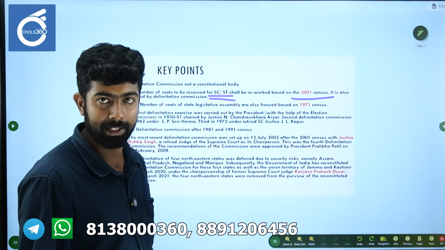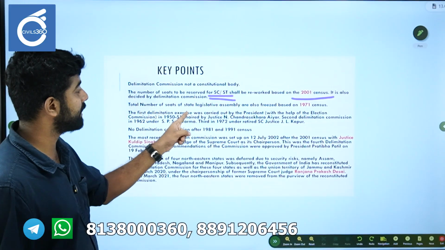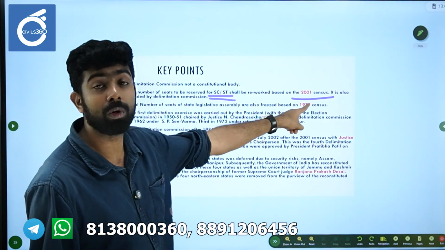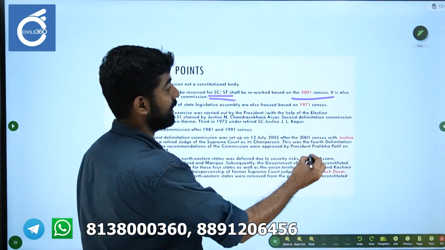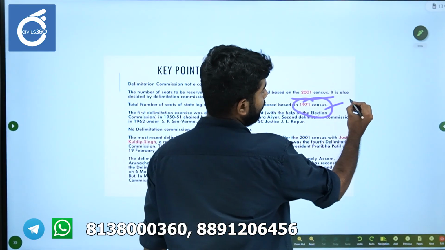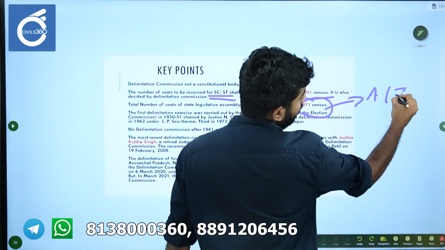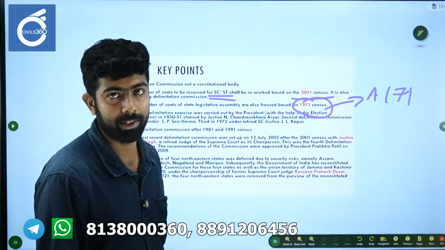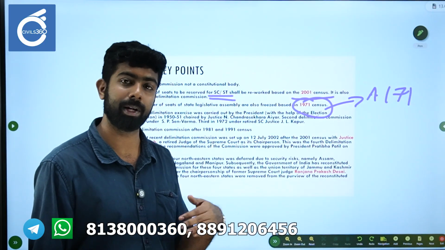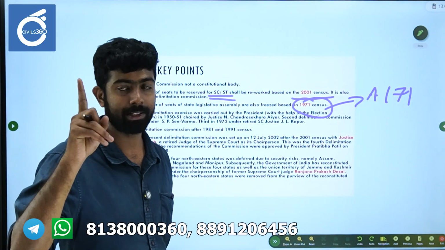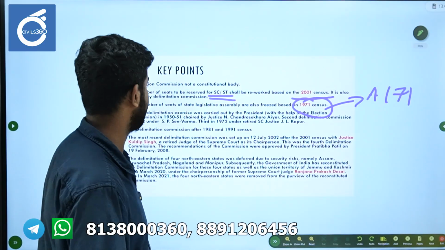It's also decided by the Delimitation Commission. The total number of seats of state legislative assemblies are also frozen on the basis of the 1971 census. Okay, this was mentioned in Article 170. The total number of seats of state legislative assemblies are also frozen on the basis of data from 1971.